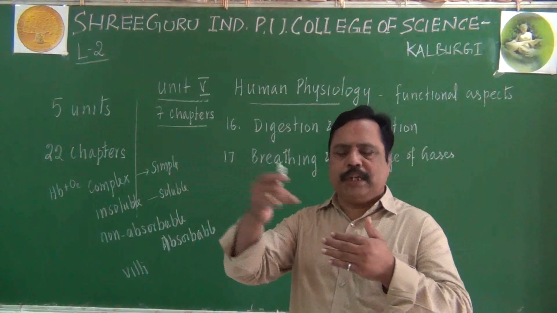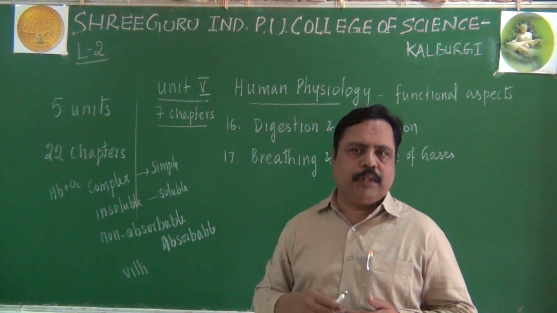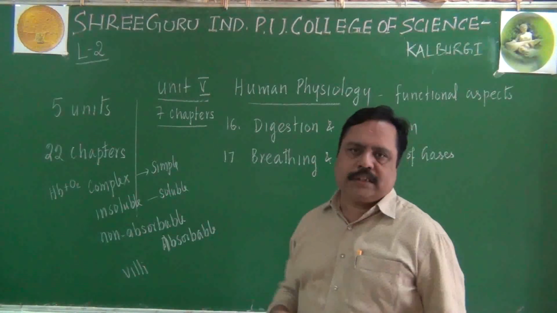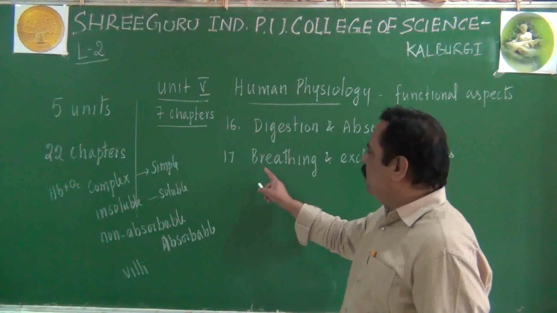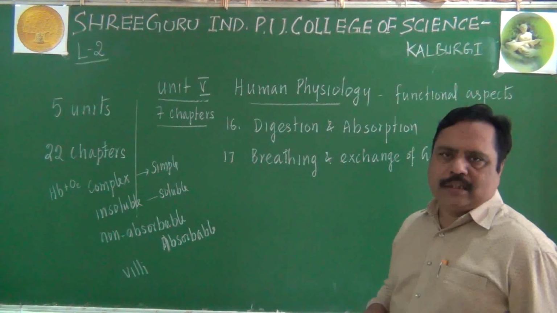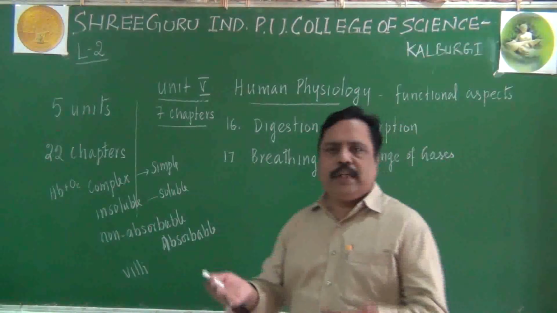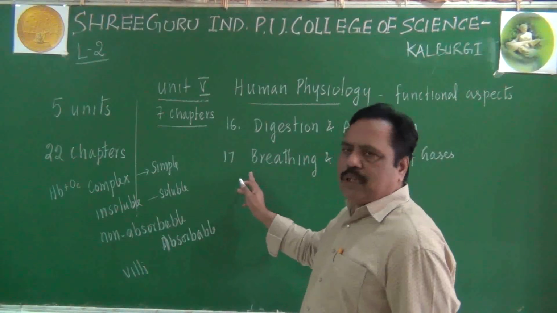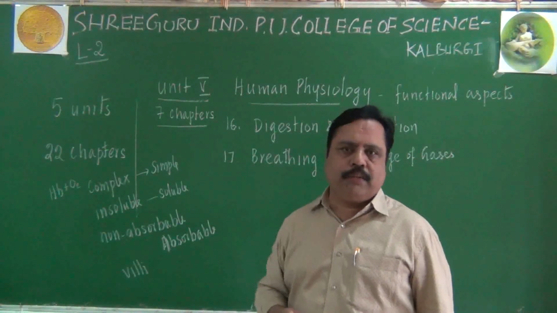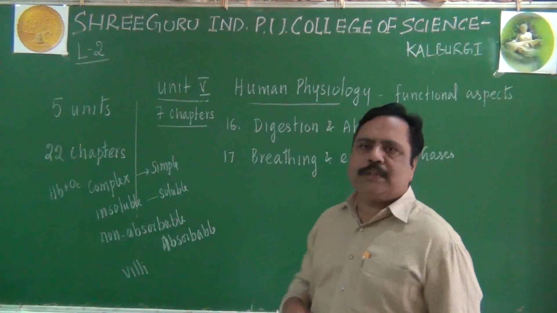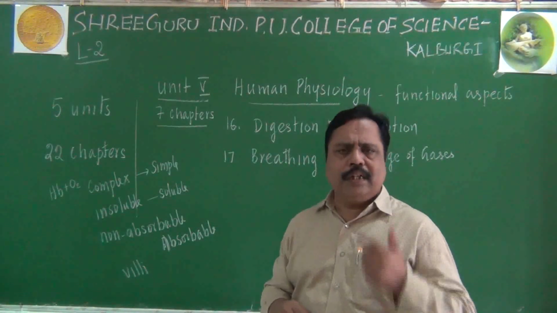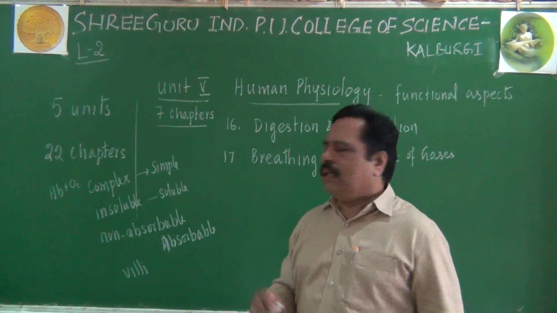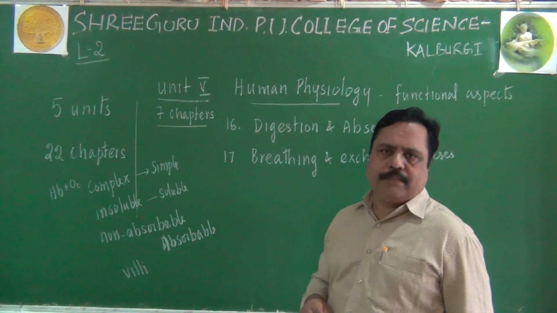Since we cannot supply oxygen directly to our tissues, we have to supply oxygen through the respiratory system and the circulatory system. Remember this point. So, breathing and the exchange of gases: we take oxygen and give out carbon dioxide. For this life process, we have a separate system in our body. You may recall the respiratory system, where nostrils, pharynx, trachea, lungs and various other parts are present.